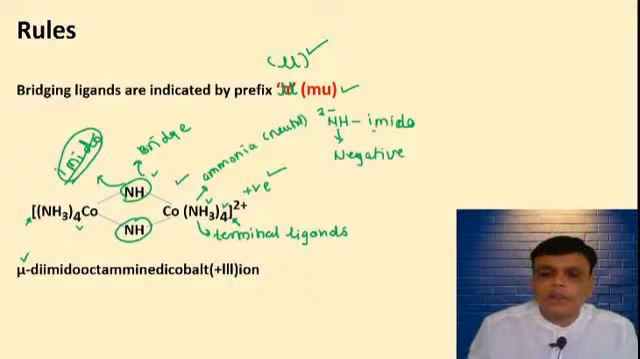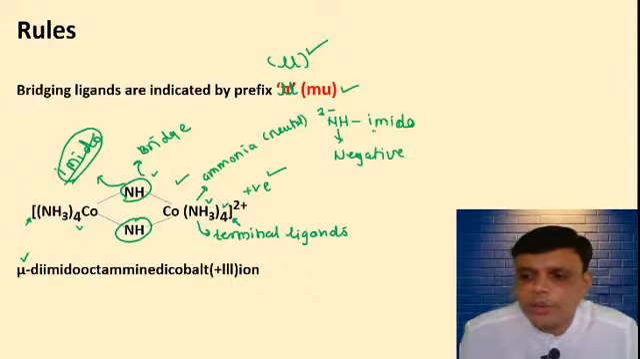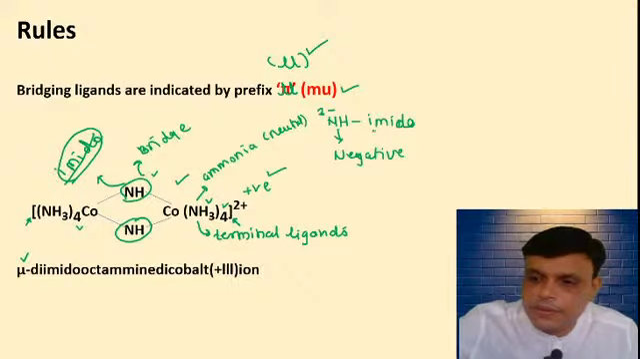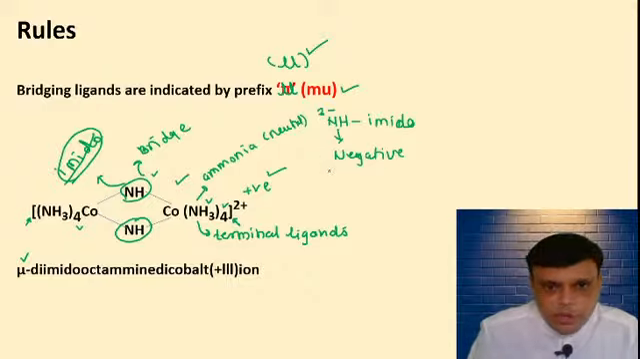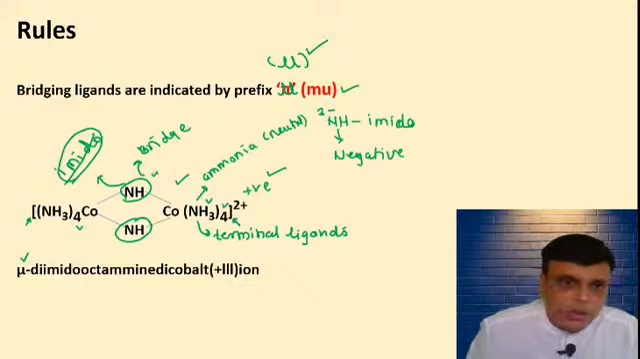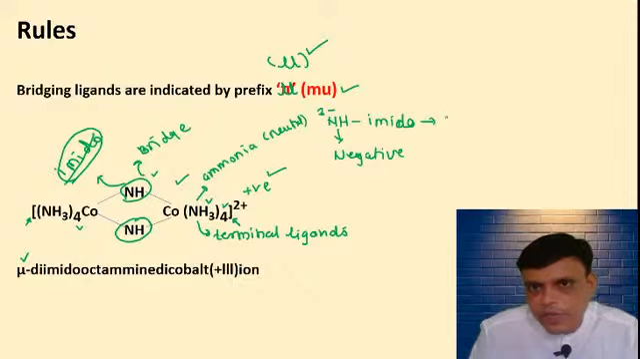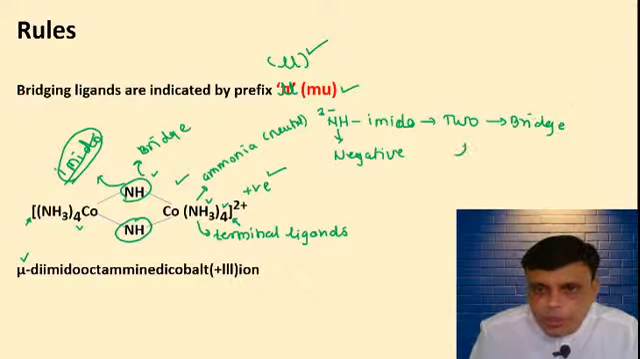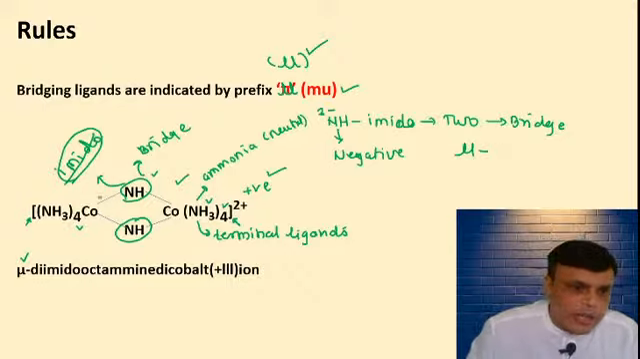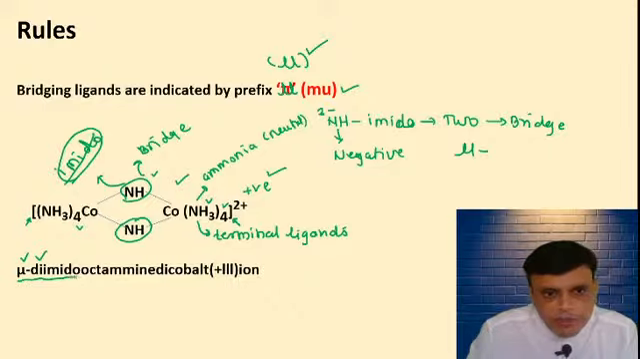What do you have to write? First you have to write the negative ligands. So the negative ligand is imido. How many imido ligands are present? Two imido ligands, but they are bridging. So you have to write the mu symbol before them. So here I have written mu diimido.